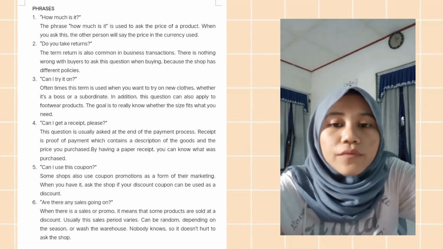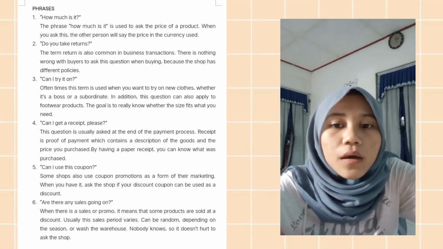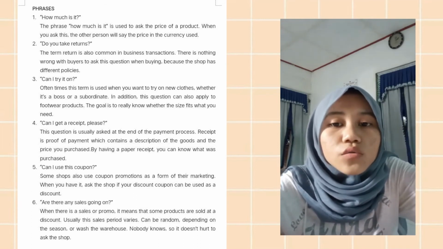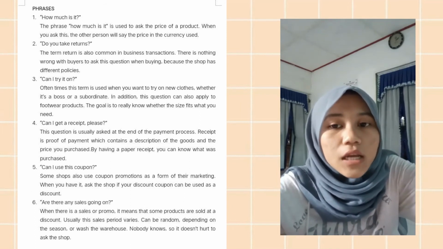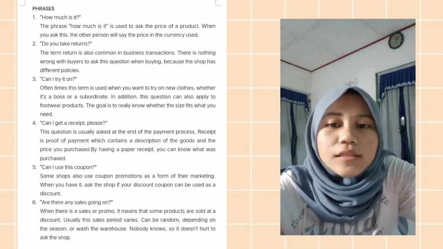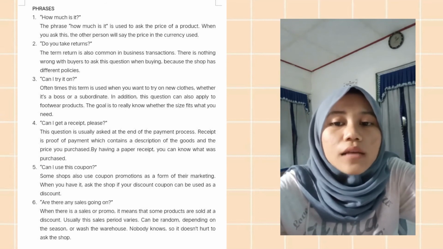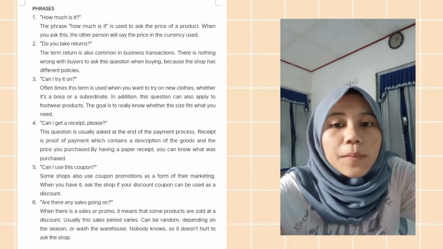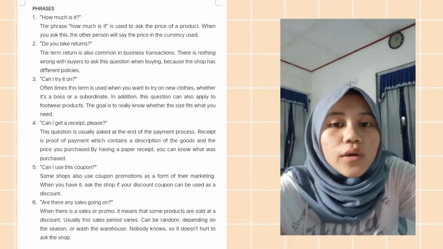Number 5, can I use this coupon? Some shops also use coupon promotions as a form of marketing. When you have one, ask the shop if your discount coupon can be used. Number 6, are there any sales going on?